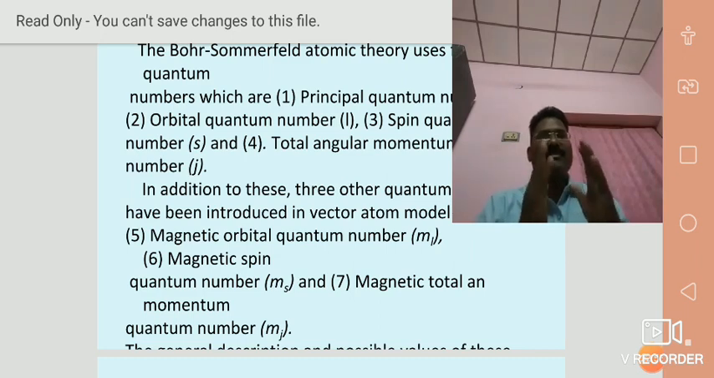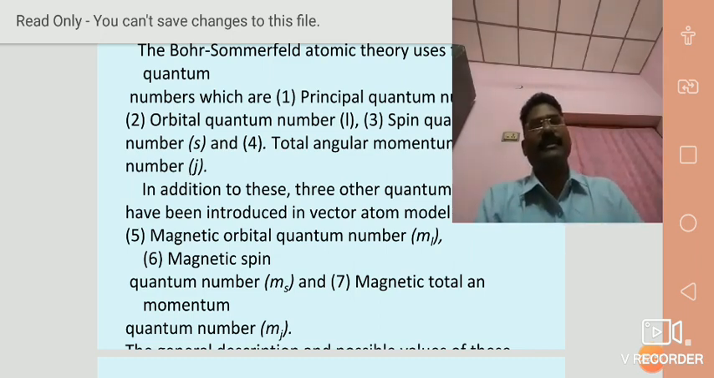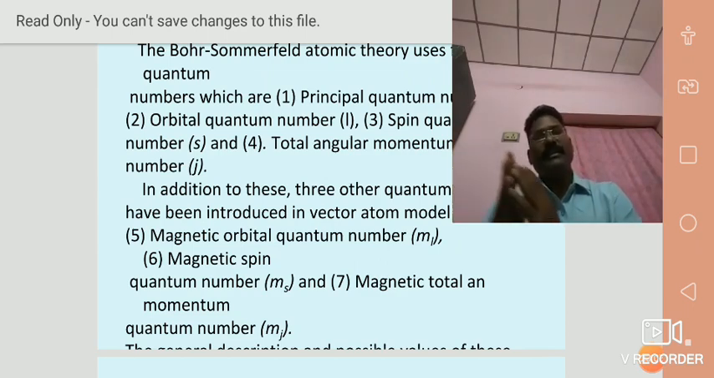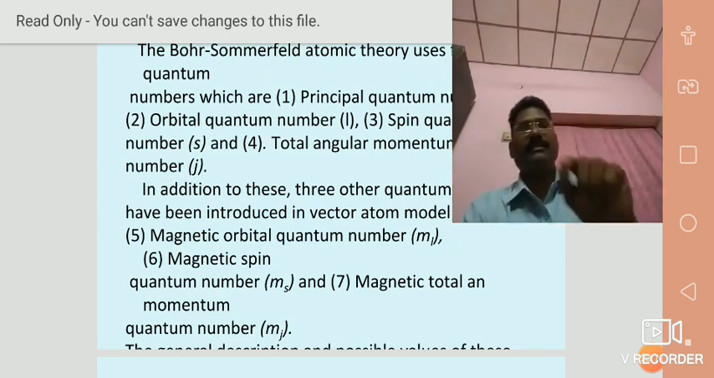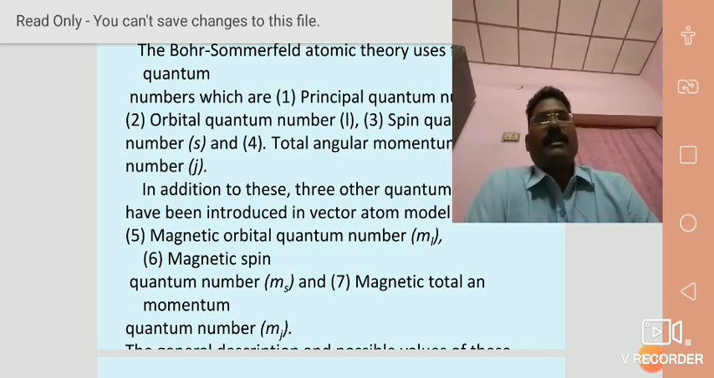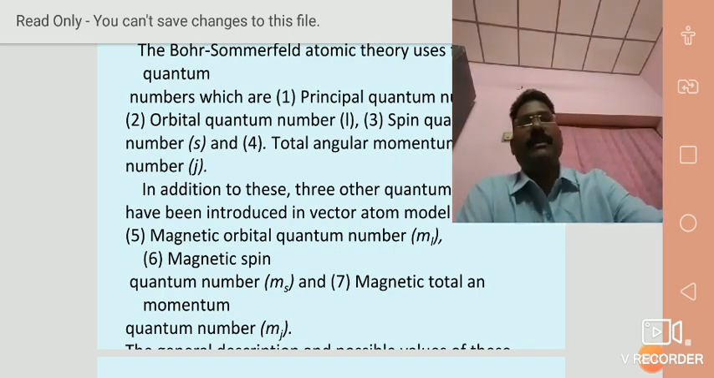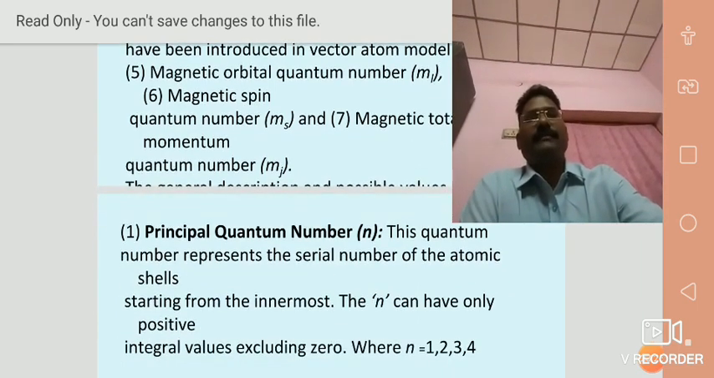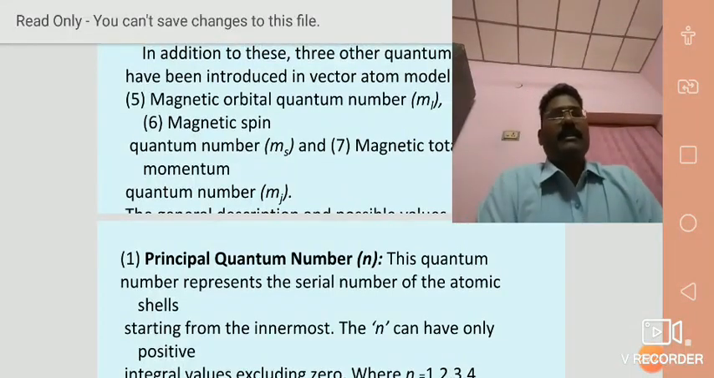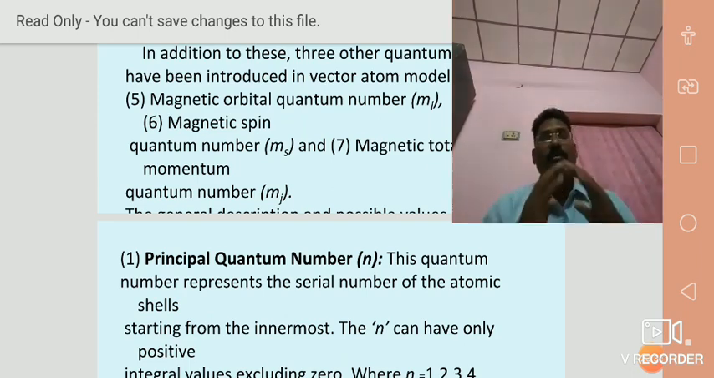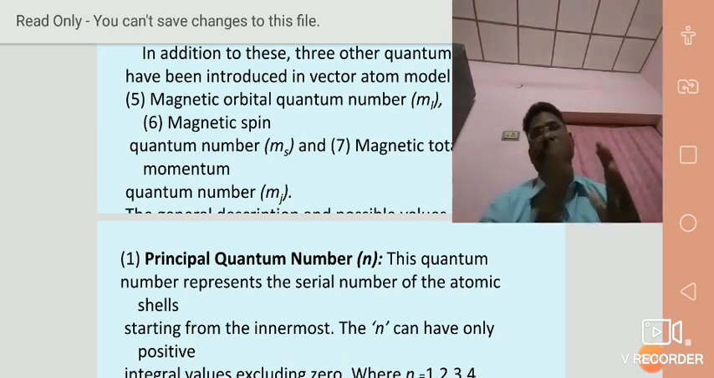Yes, L, S, J can be resolved in an external magnetic field into a number of components. Hence, the three quantum numbers are introduced by applying a magnetic field. These are magnetic orbital quantum number ml, magnetic spin quantum number ms, and magnetic total angular quantum number mj. Total 7 quantum numbers, and we have to explain each quantum number clearly and understand these 7 quantum numbers.